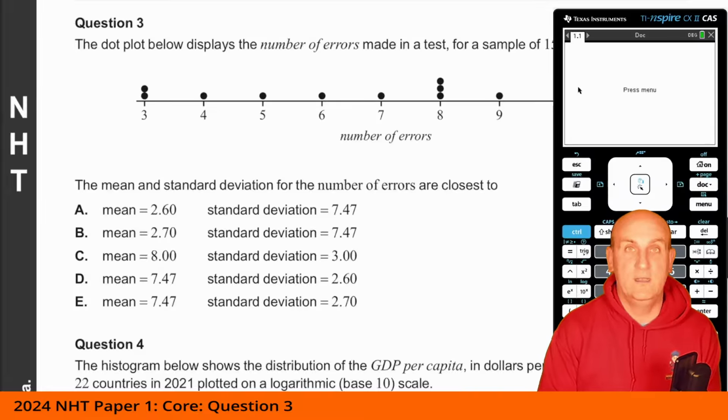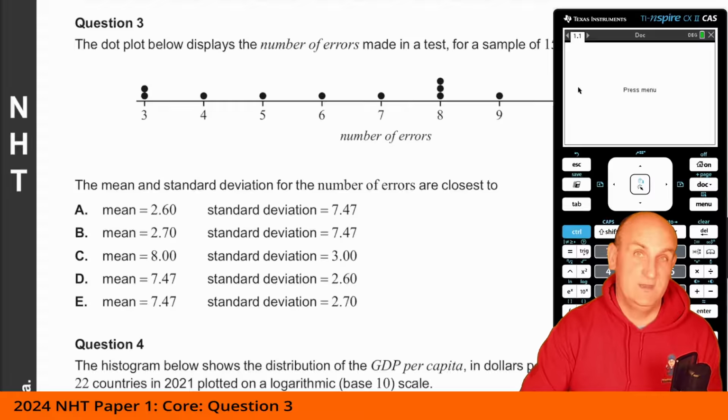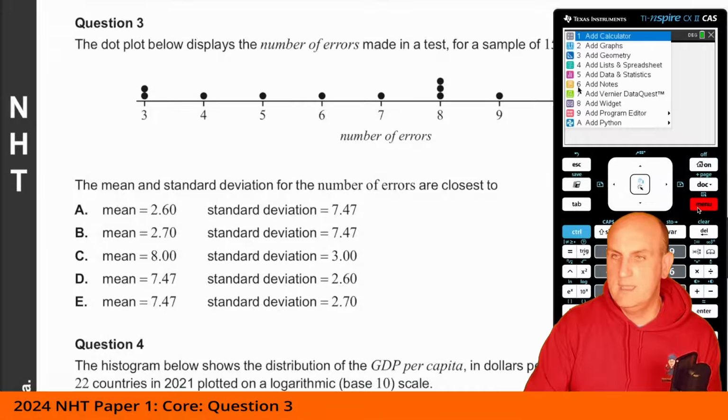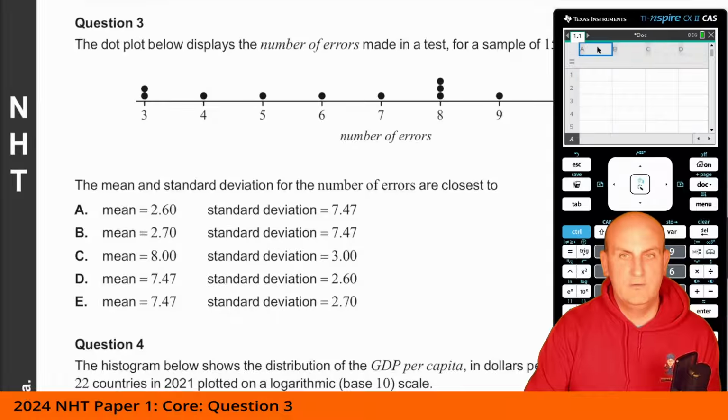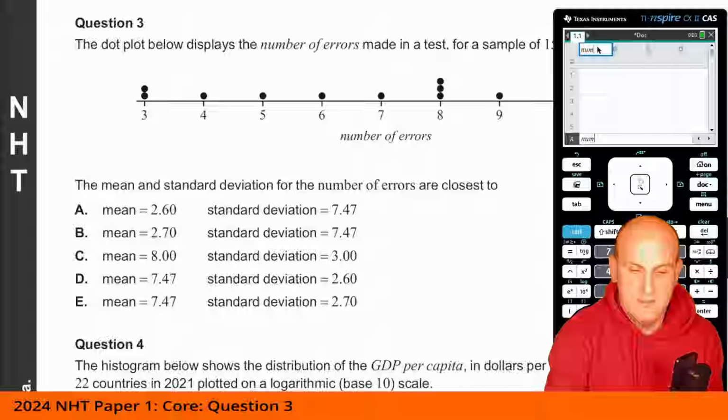Hopefully, you will find the way to do it on your calculator. If I added those instructions to these videos as well, it would blow the time out somewhat massively. So what I'm going to do is go menu, and what I want is a list and spreadsheet. Yep. And here I'm going to do basically num.